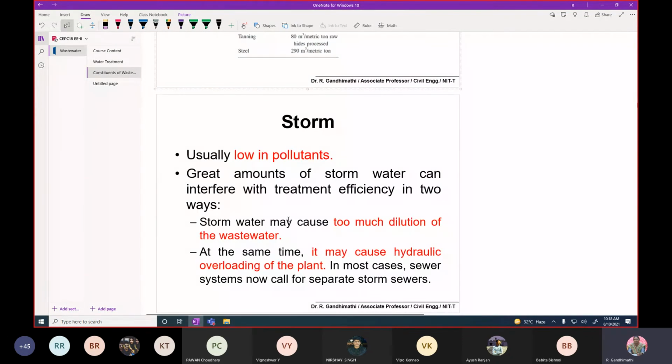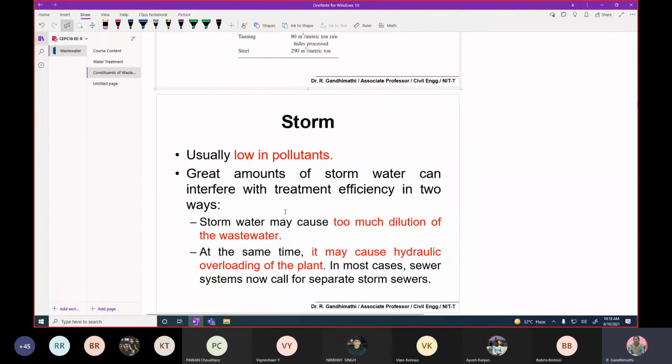And then storm water. Storm water is especially during the rainy seasons. We can expect a huge quantity of that water, but it is low in pollutants. Generally, rainwater is free from pollution. Therefore, when mixing this storm water with the wastewater, the concentrations may be diluted. That is the main advantage of mixing the wastewater with the storm water.